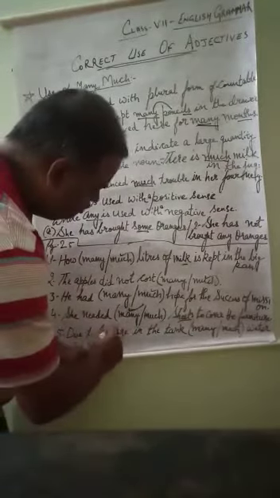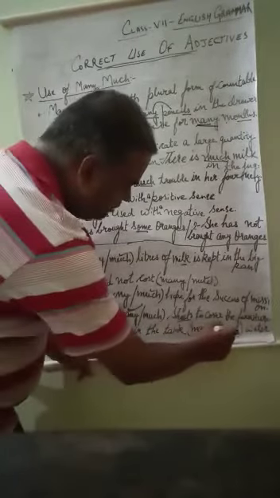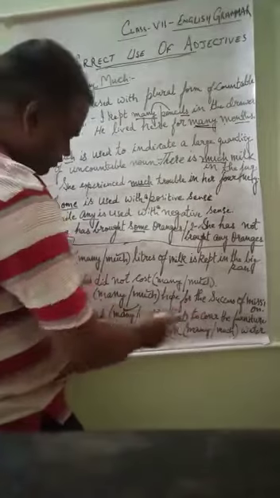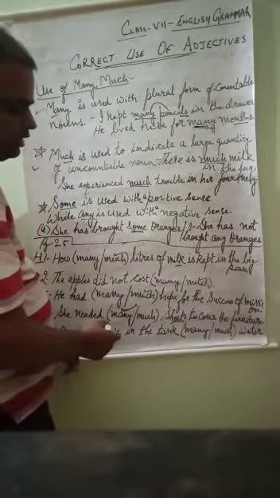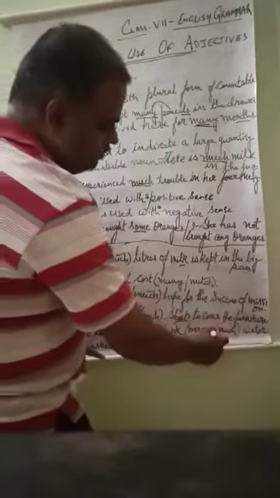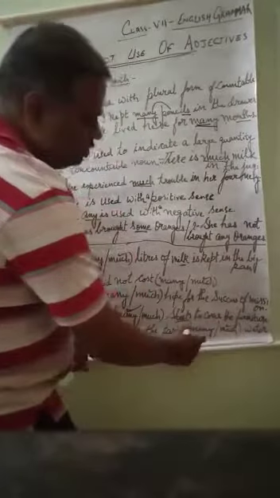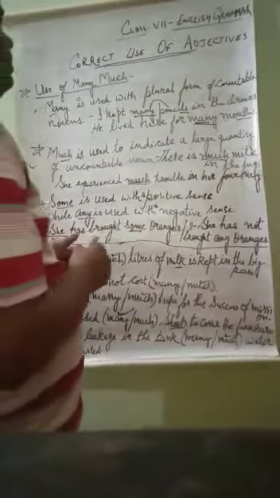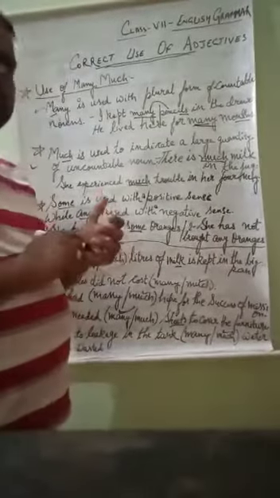Due to leakage in the tank, many or much water was wasted. So what will be the correct answer? Water is an uncountable noun. Water cannot be counted. So we will use much here. We will not use many. So this was the explanation, and homework you do it, prepare well.